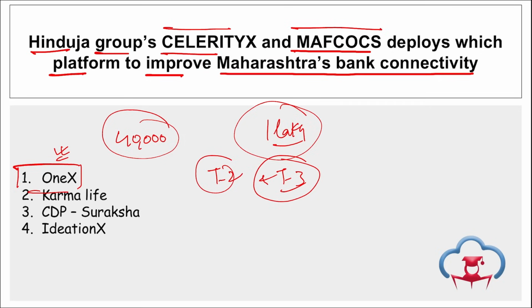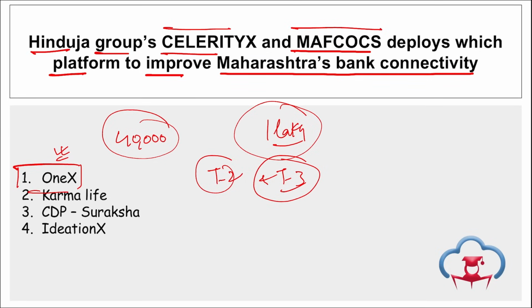Celerity X received the first order from Samata Sahakari Patsanstha for branches in Maharashtra. This 1X platform, remember OTT, the subsidiary of Hinduja Global Solutions, has unveiled. This will work as a network as a service solution provider, providing security and local area network site control solutions to organizations. This will help simplify the complexity of security for wide area network technologies such as mobile SIM, and streamline connectivity through broadband and mobile SIM usage.